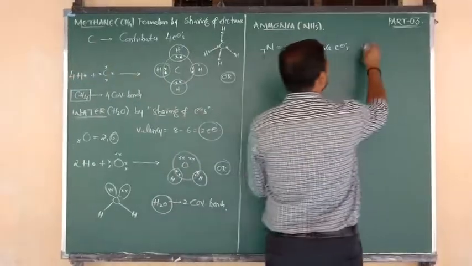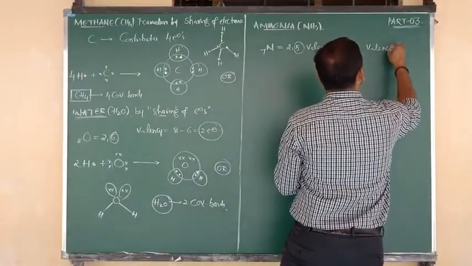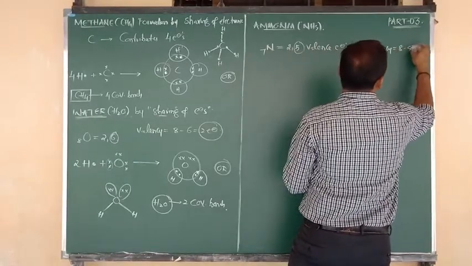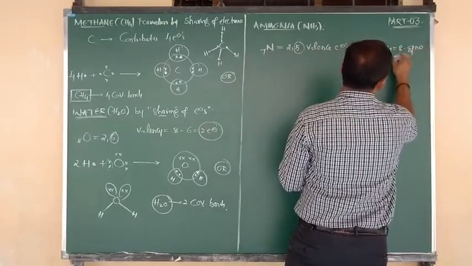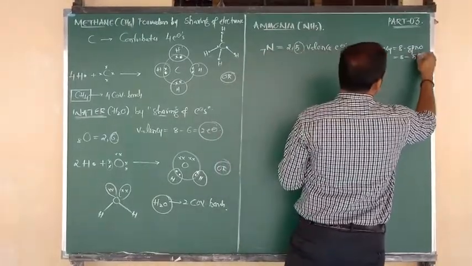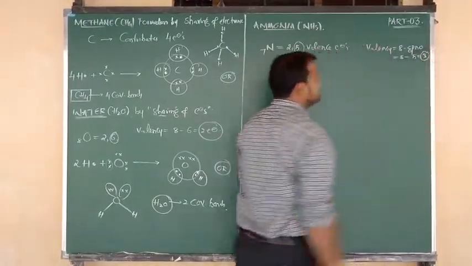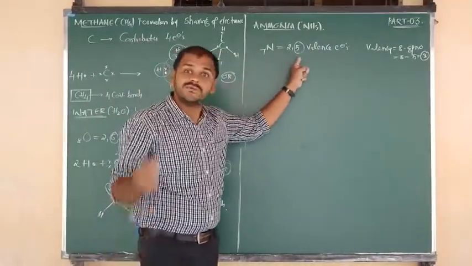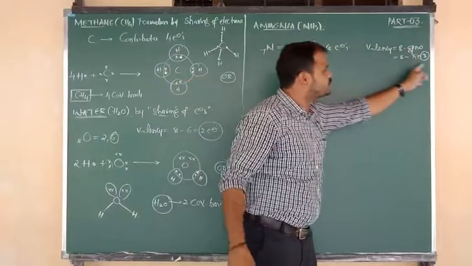Again we have to calculate. Valency is equal to 8 minus group number. So 8 minus, what is the group number? Nitrogen belongs to the 5th group. So you can write valency is nothing but 3. Nitrogen contains how many valency electrons? 5. But valency is equal to 3.